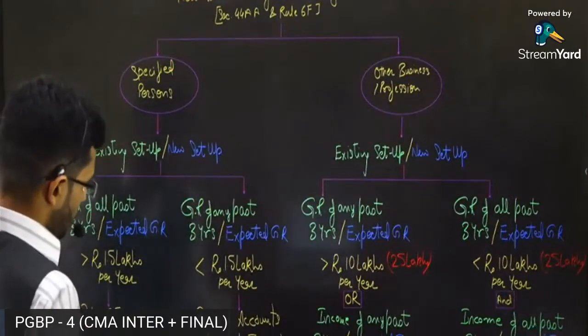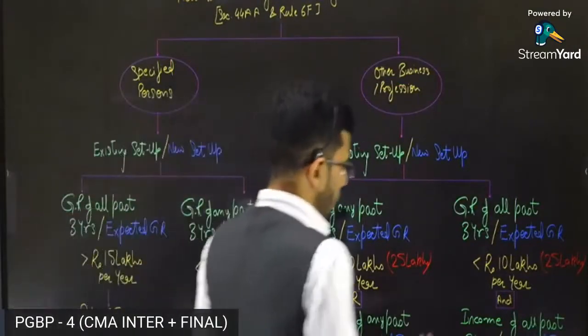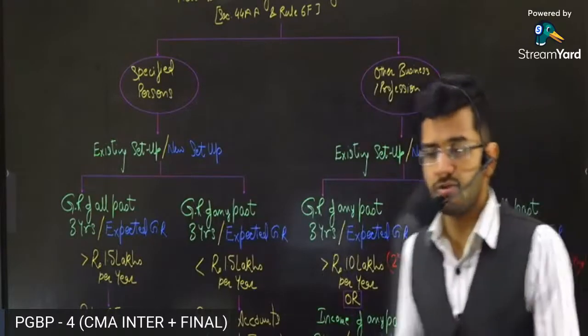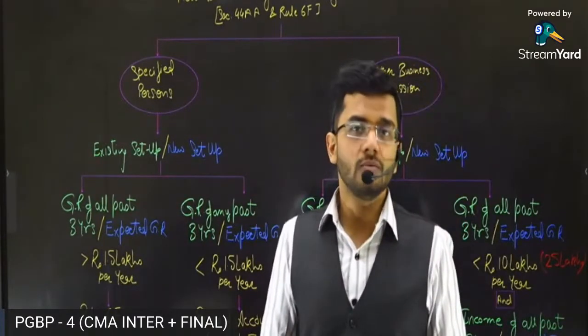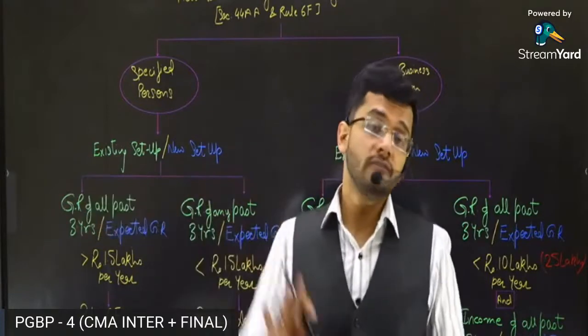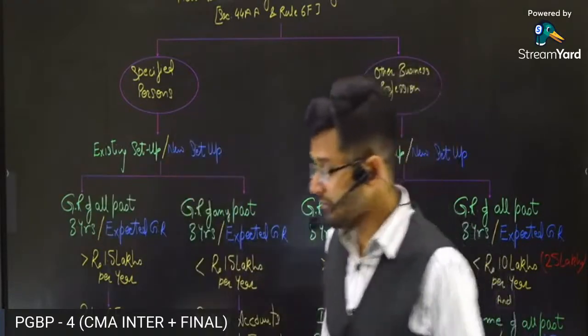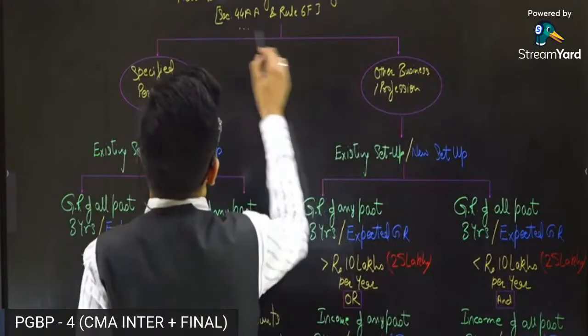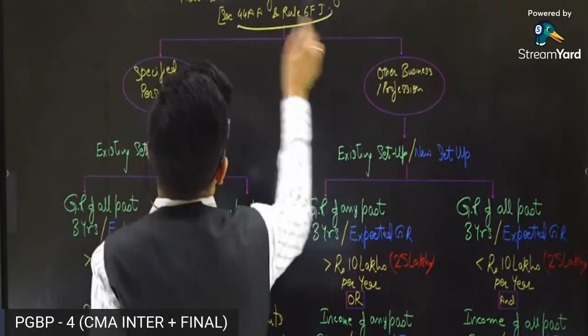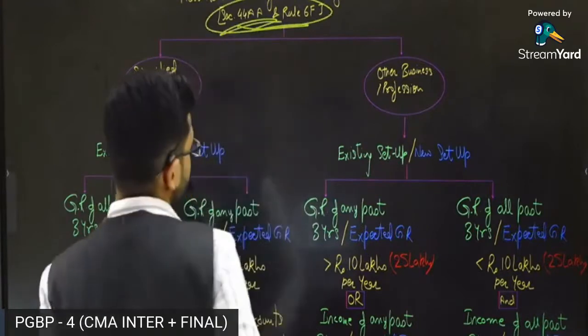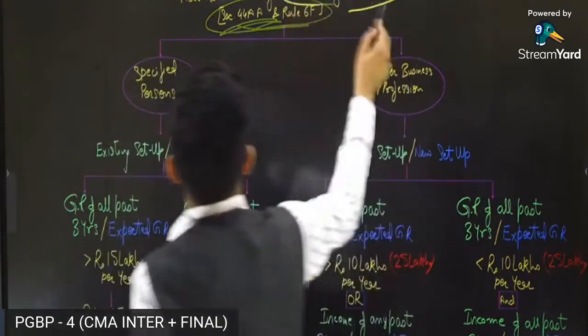Okay, sir, got it? So guys, now we move on to the next sections of our syllabus. Two very, very important sections: maintenance of books of accounts and audit of books of accounts. These are two sections which are very important from an exam standpoint. Maintenance of books of accounts is section 44AA, read with rule 6F.